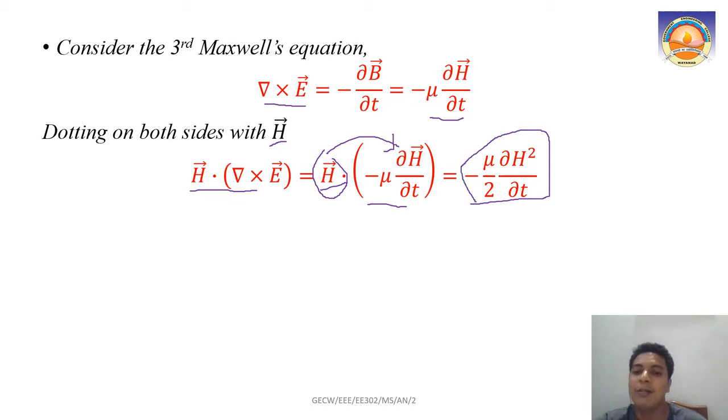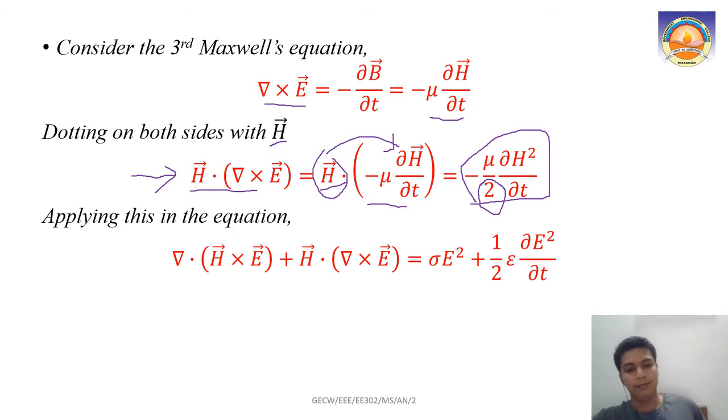Just similar to minus 1 by 2 epsilon ∂E, here also you have to put this 2 to satisfy the equation. So minus mu by 2 ∂H² by ∂t. So that is H · (∇ × E). I think you have already seen this H · (∇ × E) while dotting with E itself. What is that? Right, so this equation is already there.